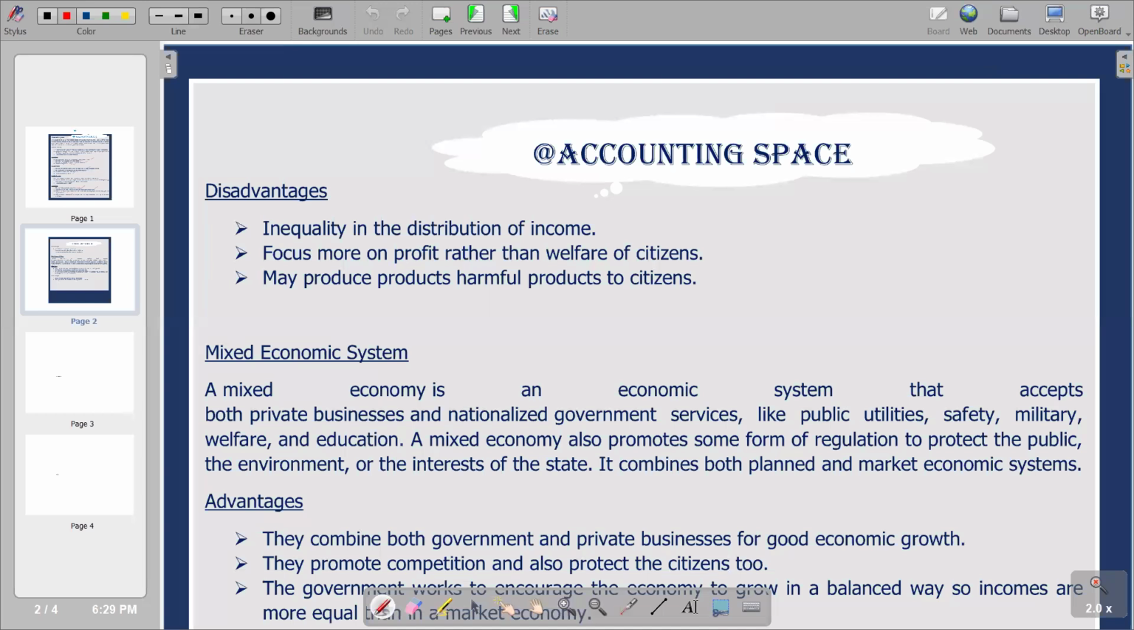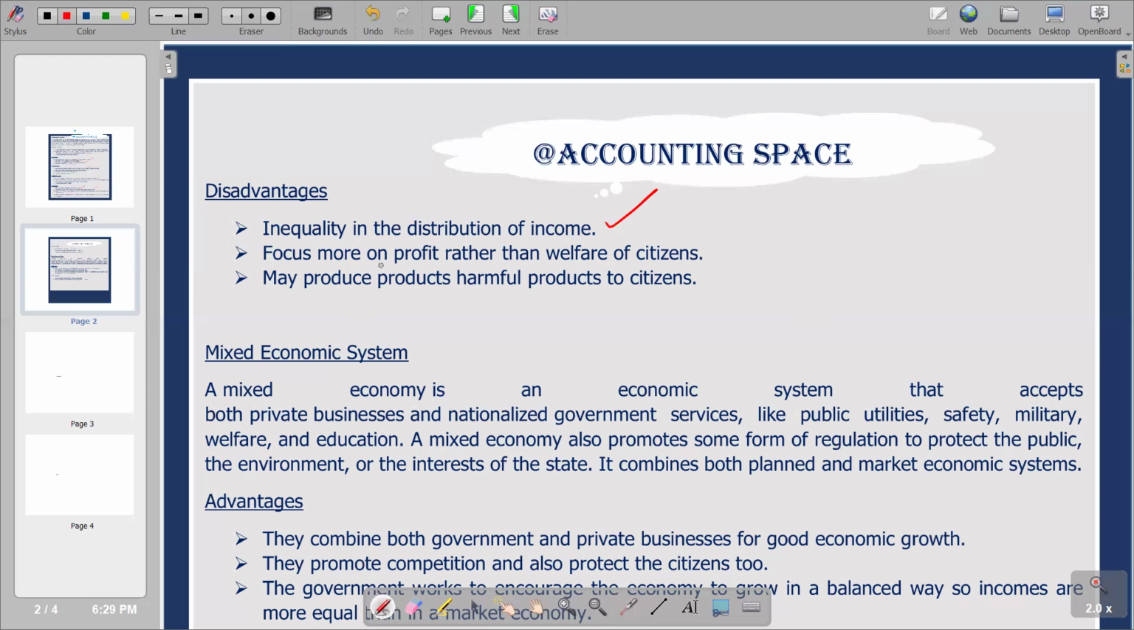So the first disadvantage that we have under market economy is that there is inequality in the distribution of income. Remember, since we don't have government intervention in the market economy, we are going to see a scenario whereby there is a wide gap between the rich and the poor. And there's no government redistribution of income whereby that gap is going to be closed. So in that case, we are going to have inequality in the distribution of income. So basically, that's the first point that we have in terms of disadvantages.